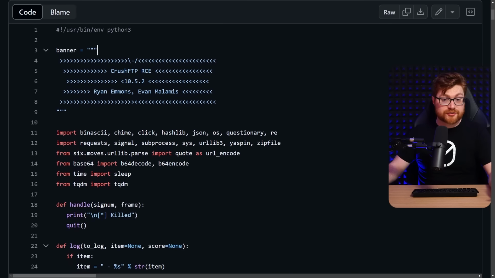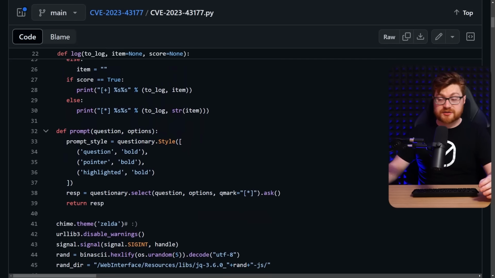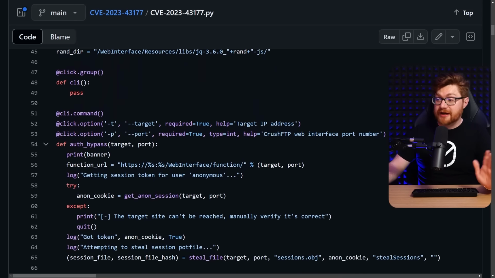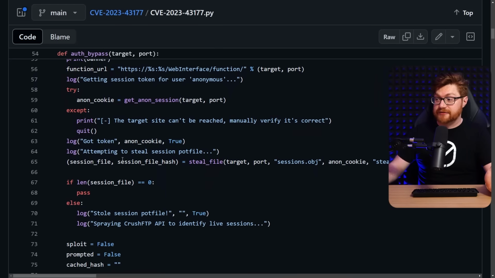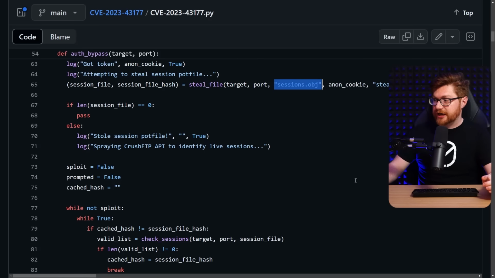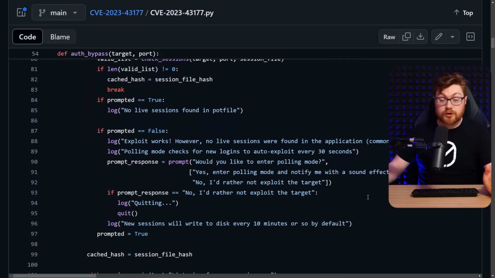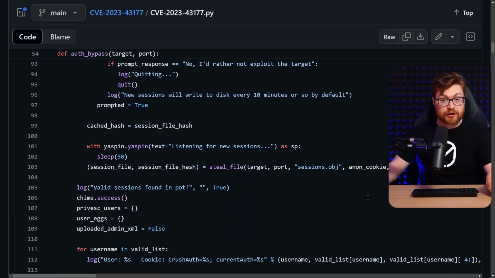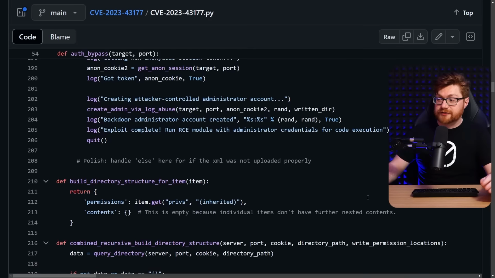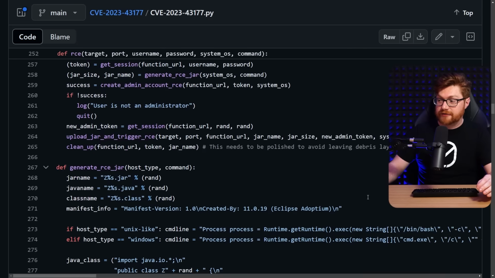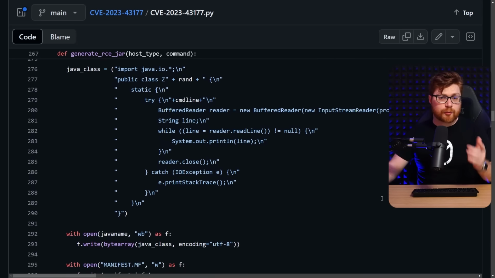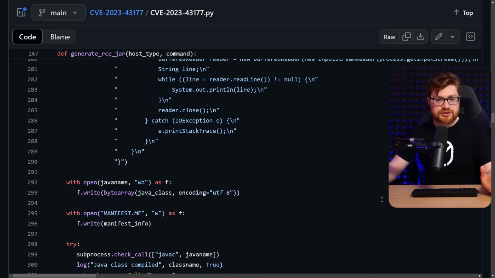If you take a look at the attack script and proof of concept exploit put together for that old vulnerability, that is exactly what they do. They actually have some functionality trying to steal the session file, sessions.obj, and then they'll just try each and every one of those API or auth tokens to see if we have admin access, and then try to run code execution. If you scroll down well enough into the POC, you can see how they actually pull off that RCE, but bear in mind that was for the old CVE, not the one that we're chatting about right now, 2024-4040.